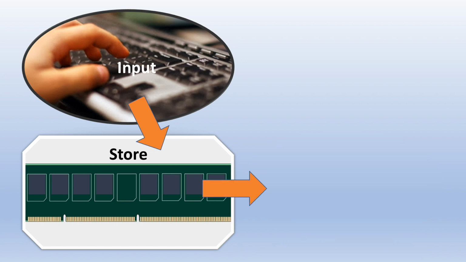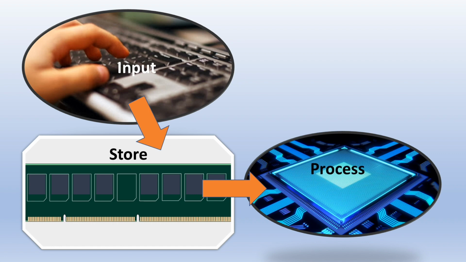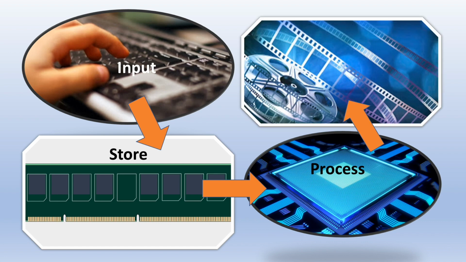Next step is the data stored in the memory device is recalled through some software and processed as per the software instructions. Data process then generates an output in some meaningful way as desired as information. It can be just a text file, a graphic, or a multimedia component.